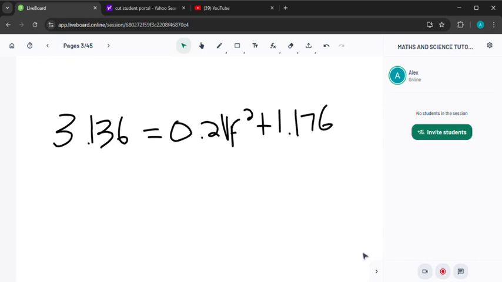Right, then you can transpose. When you transpose, you bring this one to the side and the sign changes, so it becomes 3,136 minus 1,176, and you will be left with 0,2 vf squared.